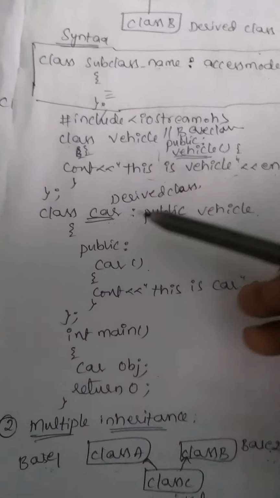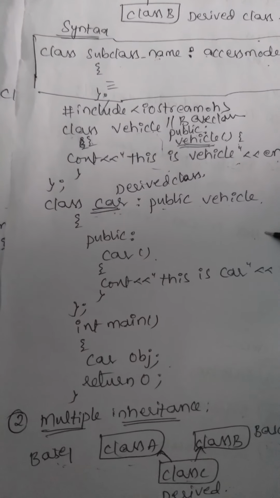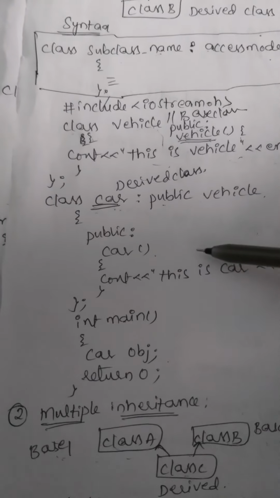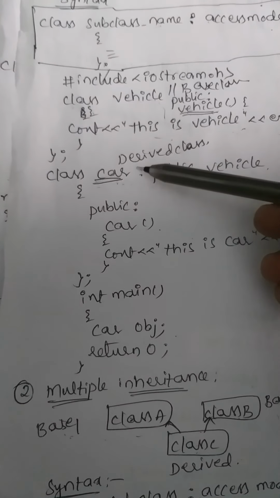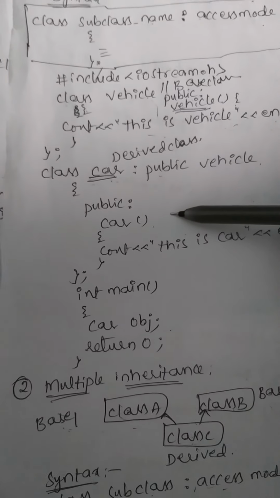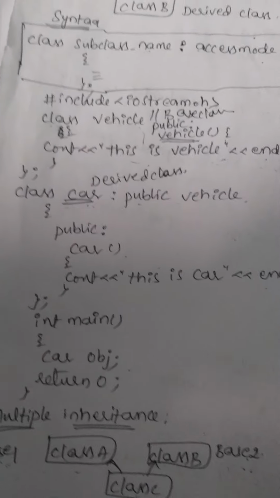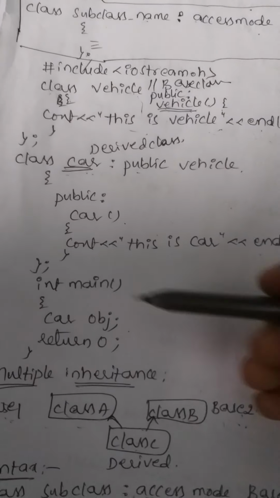So, car is the derived class here. In this case, we are creating one more constructor. Here the class name is car, so we are creating the function with the name car. In this car constructor, we are printing the statement this is car.